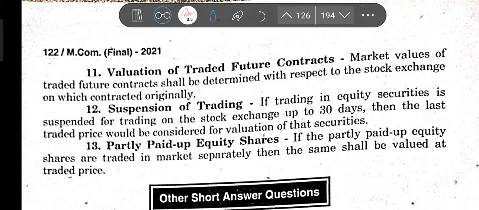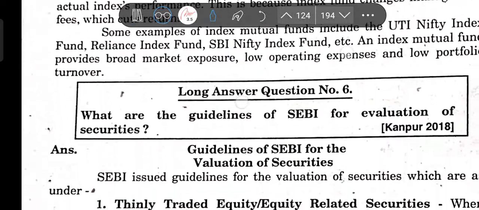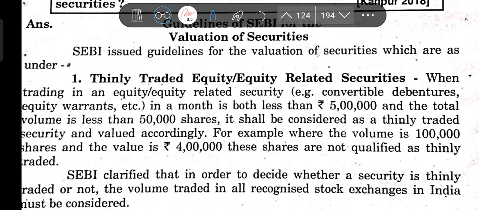Okay, now let's revise each and every point. That is, thinly traded security. I told you the limit: in value, it should be less than 5 lakh, and the volume of shares should be 50,000 maximum. That means if you have, suppose, 3 lakh in value, and you have 1 lakh or 2 lakh in volume, then it will not be called a thinly traded security.